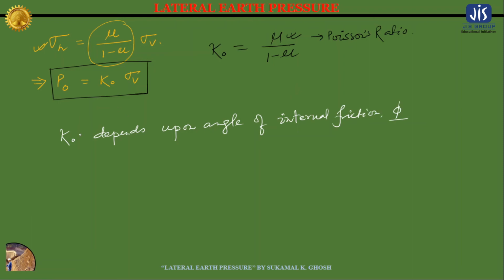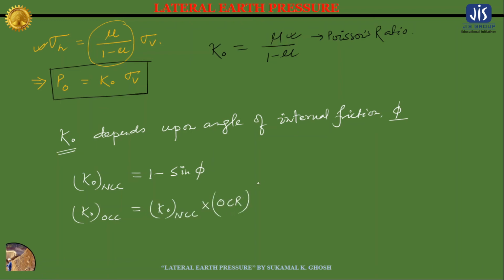The expression of K naught for NCC soil can be given as K naught NCC equals 1 minus sin phi. And for OCC soil, the expression of K naught is K naught of NCC into OCR to the power sin phi.